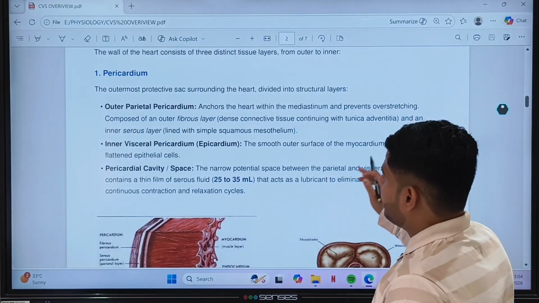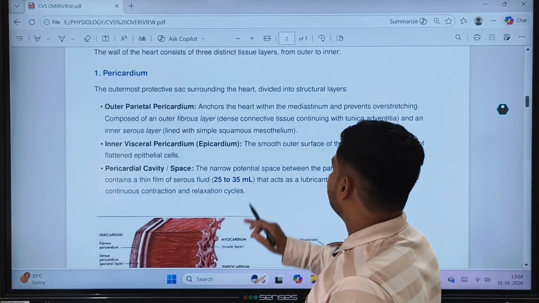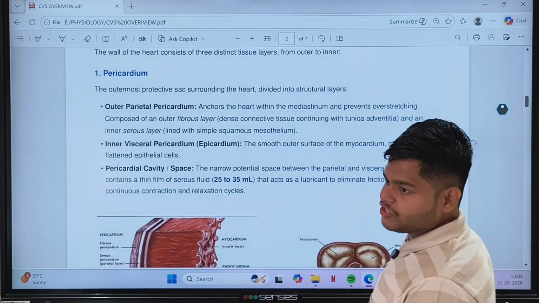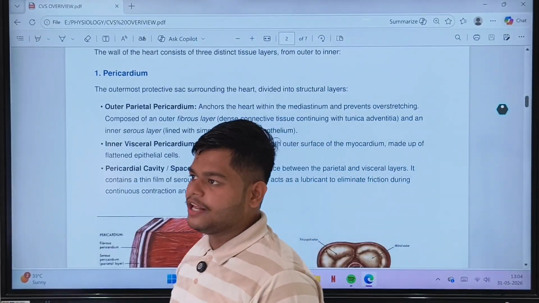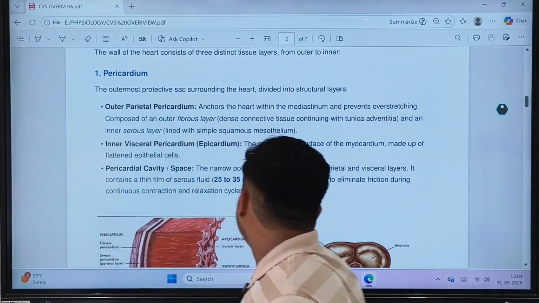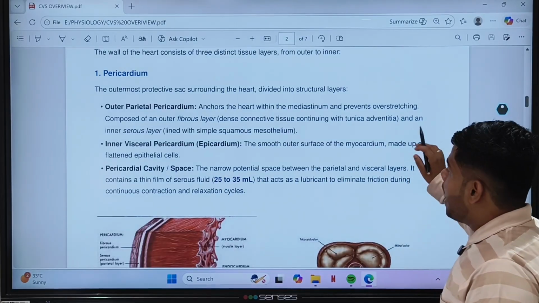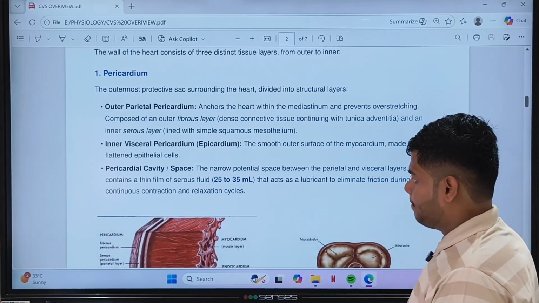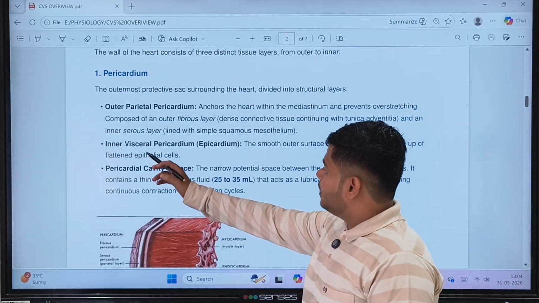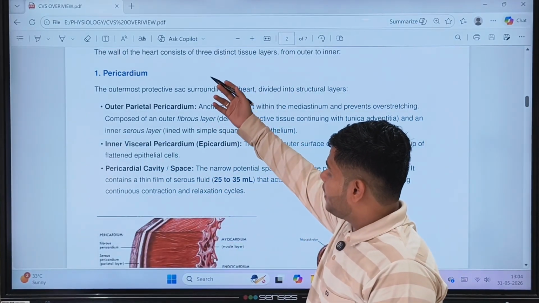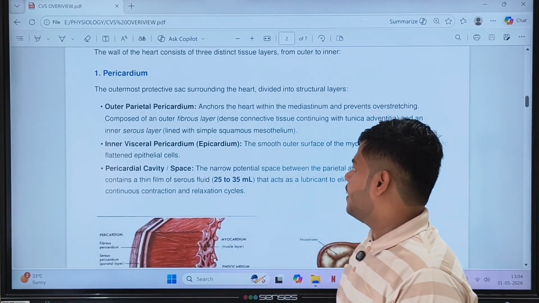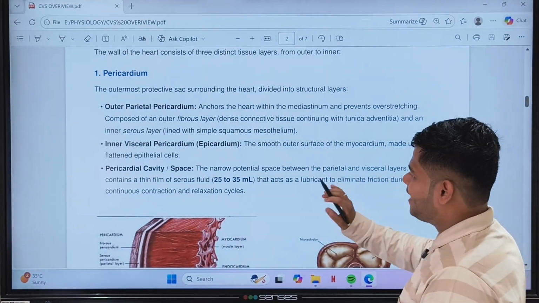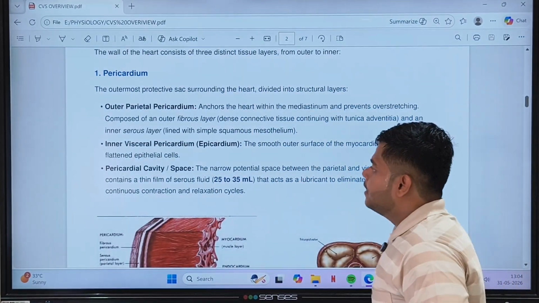It is composed of an outer fibrous layer, which is a dense connective tissue, like the tunica adventitia. Tunica adventitia is nothing but the outermost layer of the blood vessel, which is the tunica externa, and an inner serous layer lined with simple squamous mesothelium. Okay, now from the outer pericardium to the inner pericardium. It is the smooth outer surface of the myocardium made up of flattened epithelial cells.